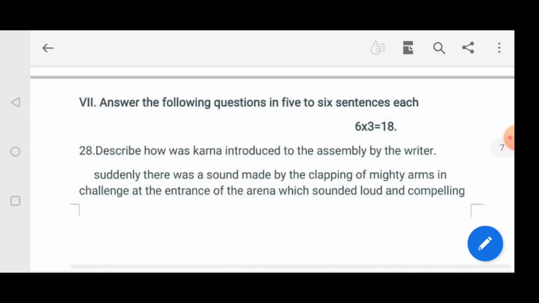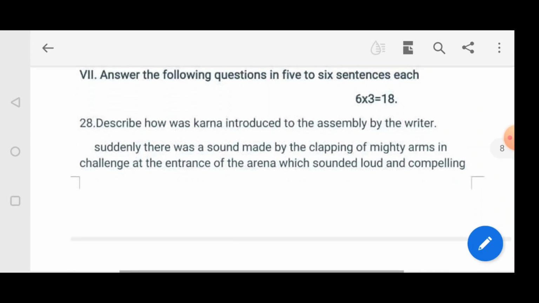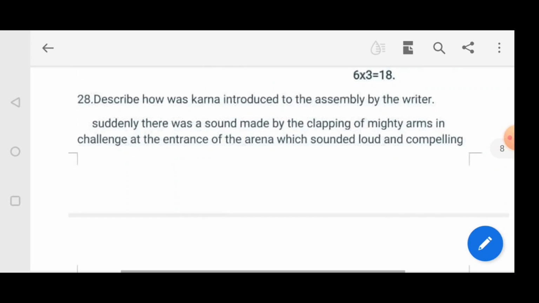The next question, 7th main. Answer the following questions in 5 to 6 sentences each. 6 questions are there, each question is carrying 3 marks. Describe how Karna was introduced to the assembly by the writer.